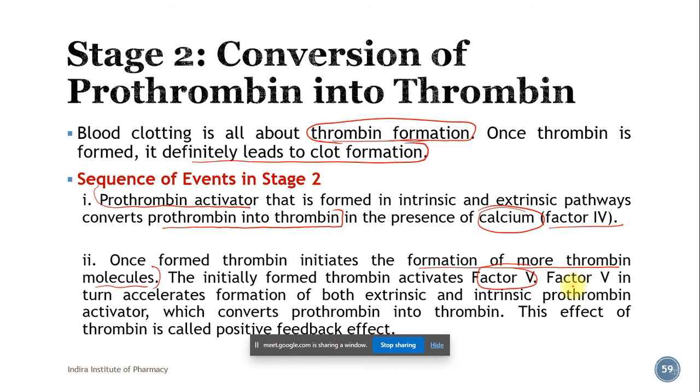Okay, so the factor 5 in turn accelerates formation of both extrinsic and intrinsic prothrombin activator, which converts prothrombin into thrombin. So this effect of thrombin is called positive feedback effect. Okay, so that is the second example of the positive feedback system.